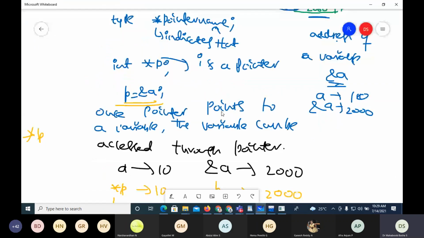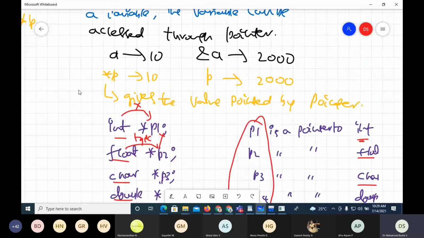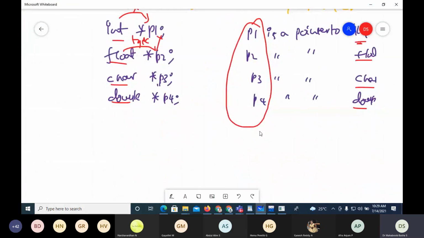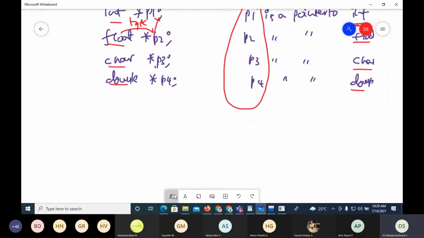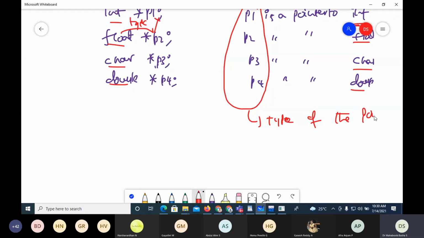Whatever may be the type of the data the pointer is pointing to, the type of the pointer is always just unsigned integer. It is nothing else, because it's a memory address.